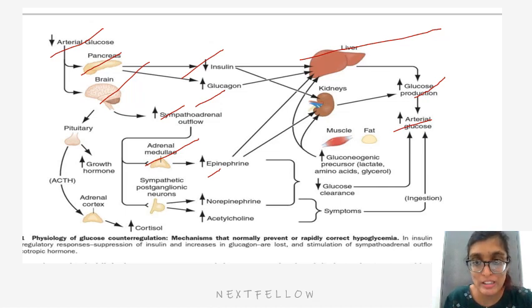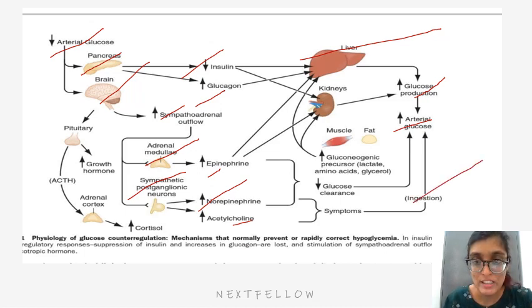Epinephrine will also act on the kidneys to increase glucose production. The sympathetic outflow will stimulate the sympathetic postganglionic neurons and cause increase in norepinephrine and increase in acetylcholine, which will lead to increase of ingestion.